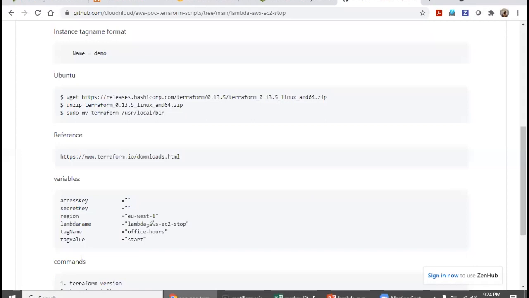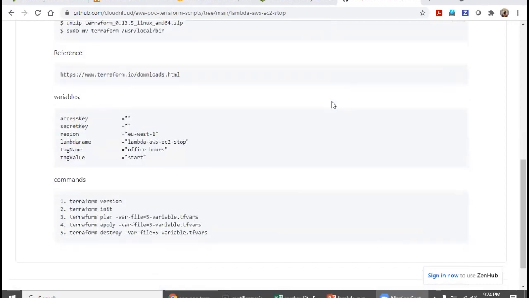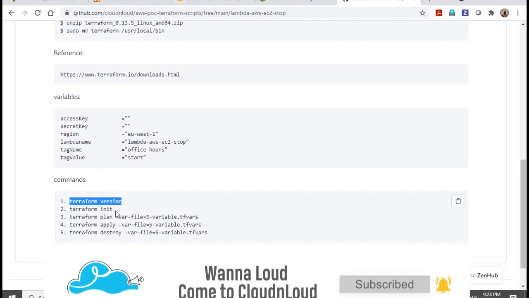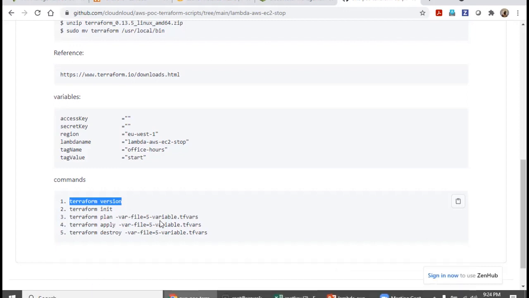In your project or development, make sure your naming convention is proper, so that tomorrow it will be easy for you to manage the environment. After configuring all these values, in the same Linux machine, check the Terraform version, initialize it, plan it, then apply.